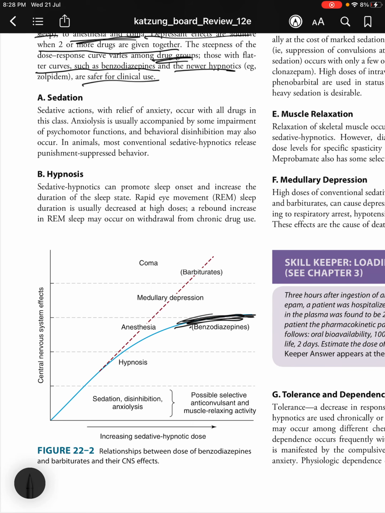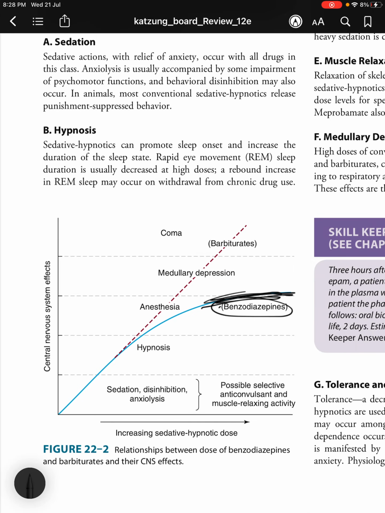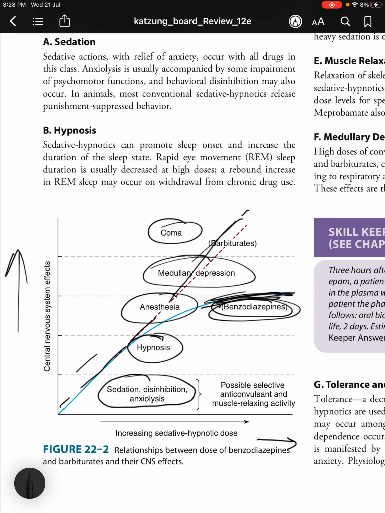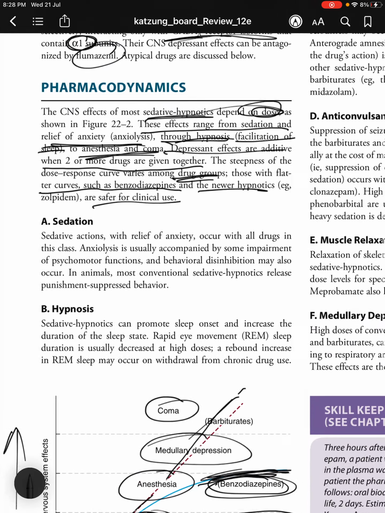So those with the flatter curves are safer for clinical use. So you can see the relationships between dosages of benzodiazepines and barbiturates and their CNS effects. The CNS effects are on the y-axis and the dosage is on the x-axis. Basically they start causing sedation and disinhibition and anxiolysis, then they lead to hypnosis, anesthesia, medullary depression and finally a coma. So barbiturates and benzodiazepines like this. The benzodiazepines, they kind of flatten out.